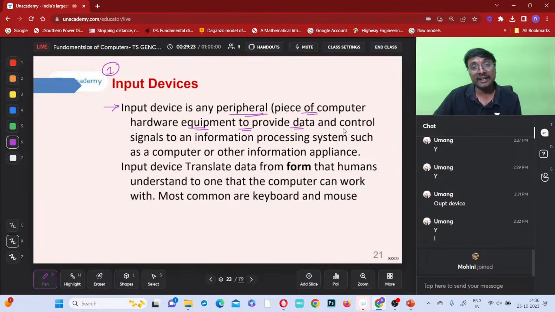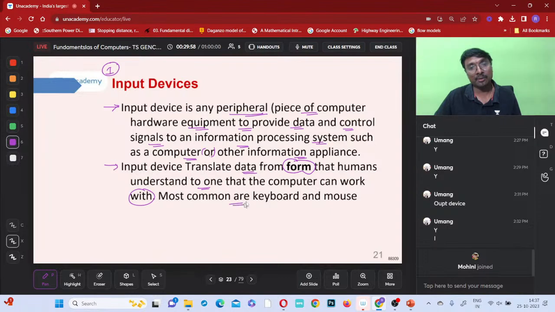It provides data and control signals to an information processing system such as a computer or other information appliances, whether it is a computer or a mobile or a calculator, whatever it is. For all these things, it is an input hardware device only. Now, an input device translates the data from a form that humans understand to one that a computer can work with.